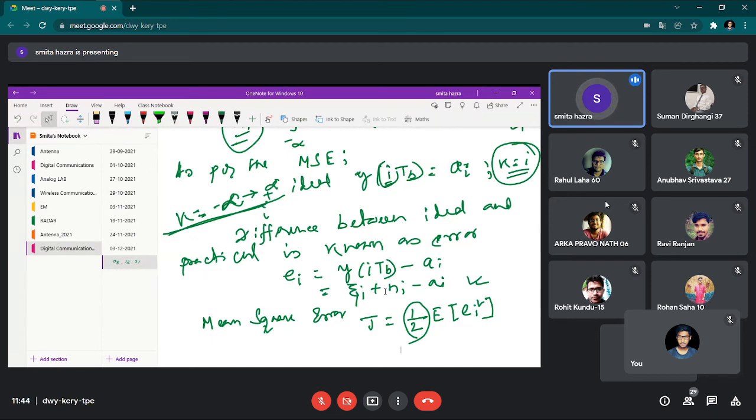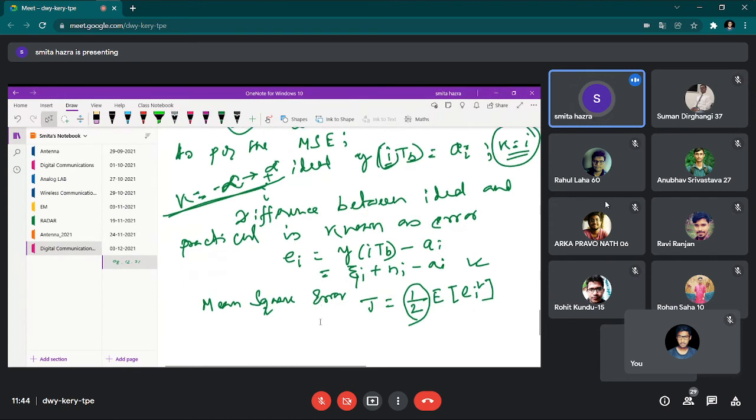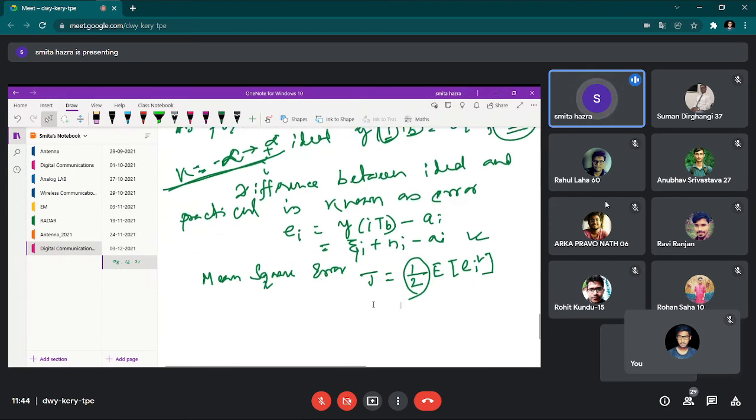So as the contribution of random function is involved here, we cannot write this as a deterministic ei square. So what we should write, we should write expectation of ei square because of the presence of the ni. Clear? তো সেজন্য আমাকে এটা এক্সপেকটেশন করে লিখতে হবে। সো মিন স্কোয়ার এরারটা হচ্ছে আমার এইটা।